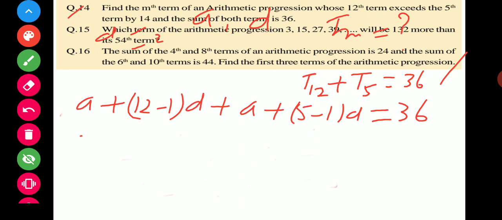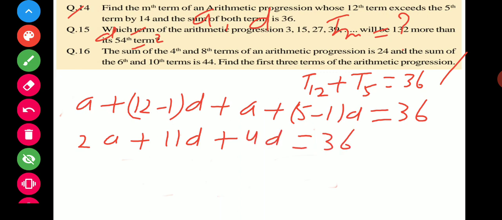A that becomes 2a plus 11d plus 4d is equal to 36. So 2a plus 11 and 4, that is the 15d is equal to 36.